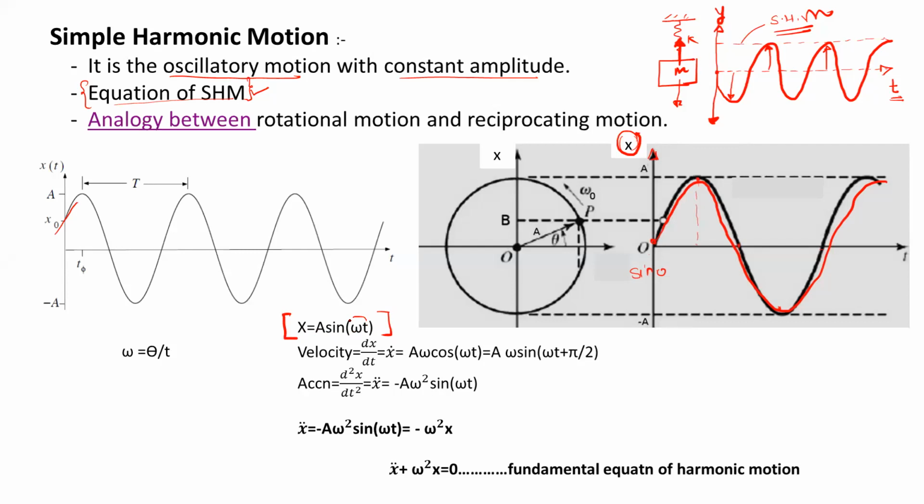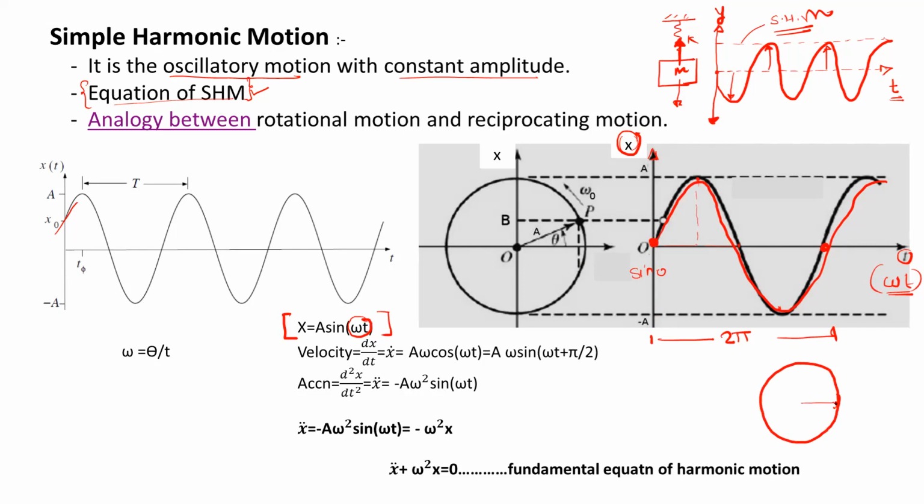Okay, so what is this omega t? Omega t is nothing but this angle. So we can take the x-axis as a time axis, or we can take this x-axis as omega t. So omega t is the angle. When we compare this oscillatory motion with the rotational motion, one complete oscillation, that is from this point up to this point, will represent the angle of 2 pi radian. So what is 2 pi radian? It is nothing but one complete revolution.